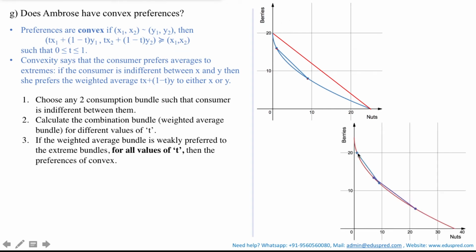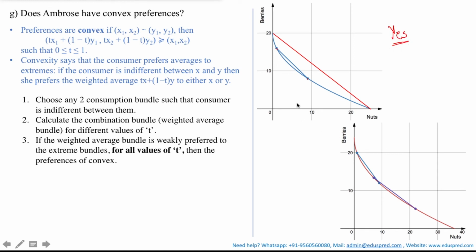So first consider this blue line, where you have chosen two consumption bundles on the indifference curve, which are two blue dots, and if you trace a line, those are the combination bundles for the values of t. You again see that the line is lying above the indifference curve, which means the preferences are convex, and you can verify the same for different consumption bundles as well, which is done by this purple line. And again here the line is lying above the indifference curve, which means the preferences are again convex. Thus the answer for this question is yes, the preferences are convex for Ambrose.